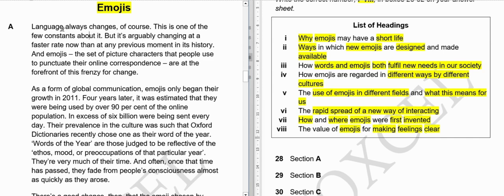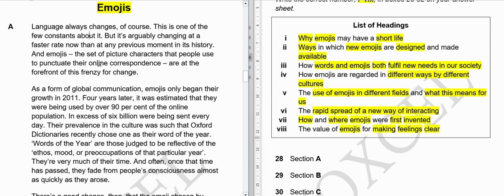Like language will always change, but it's arguably changing at a faster rate now than at any previous moment in its history. But right now the speed of change is significantly faster than it was at any point in history. And emojis, the set of picture characters that people use to punctuate their online correspondence, are at the forefront of this frenzy for change.